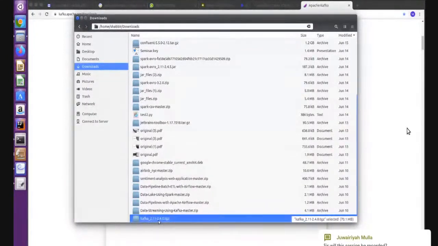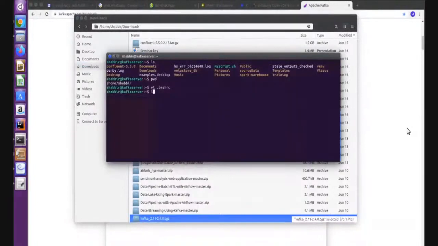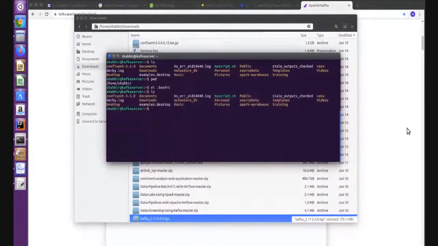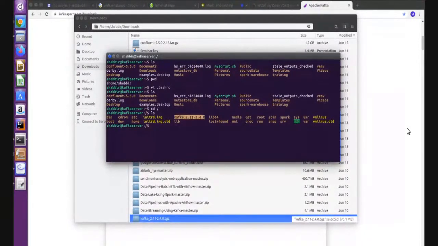The Kafka version is 2.4.0. I extracted this in a location. Let's see that location. Here, on the root, I have extracted it. Once you have extracted Kafka, go to that Kafka folder.